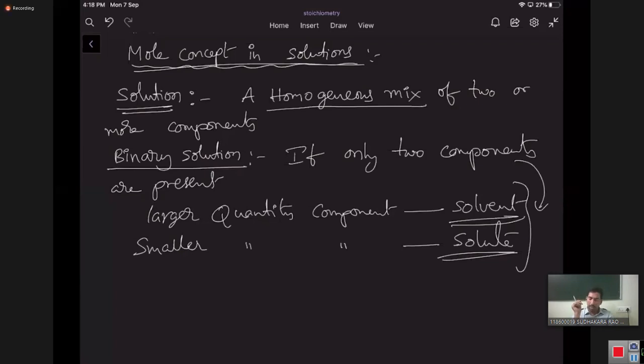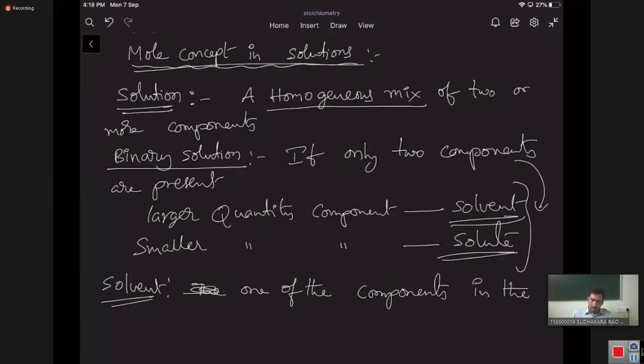Solvent, right? Yes sir. Solvent means the substance, one of the components in the mixture, which dissolves the other in it. The substance which dissolves other substance in it is called what?